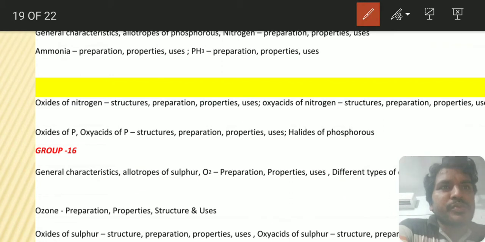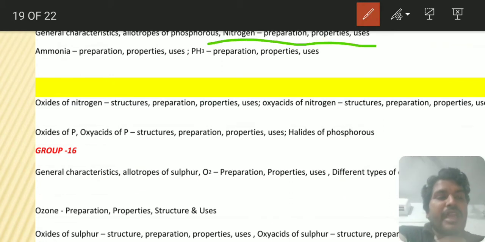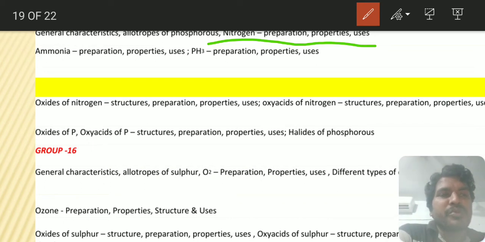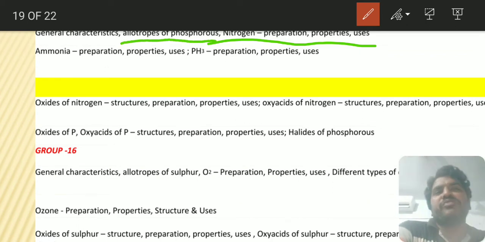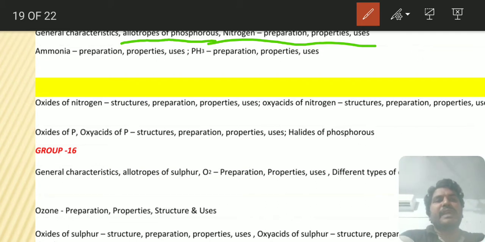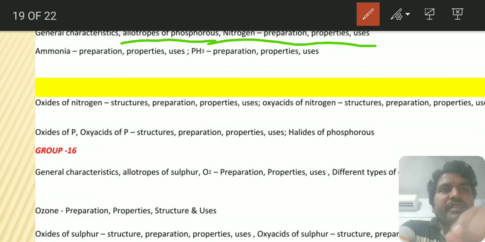See, in group 15, nitrogen preparation is there. How can we prepare pure nitrogen? Very pure nitrogen can be prepared by thermal decomposition of barium azide and sodium azide. Allotropes of phosphorus are white phosphorus, red phosphorus and black phosphorus, and black phosphorus has beta black and alpha black forms. Those things are very, very important.